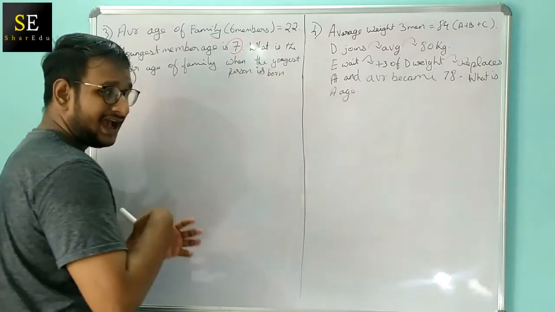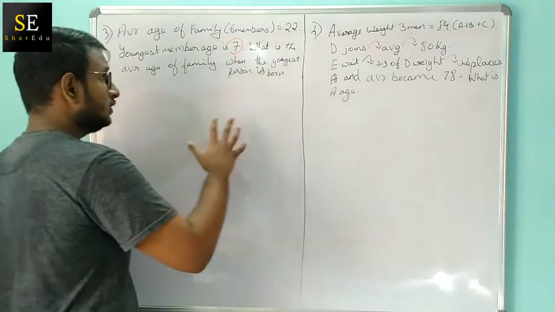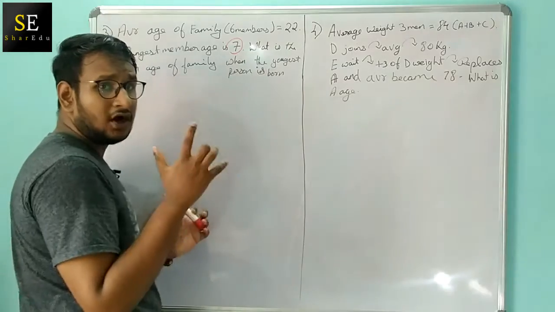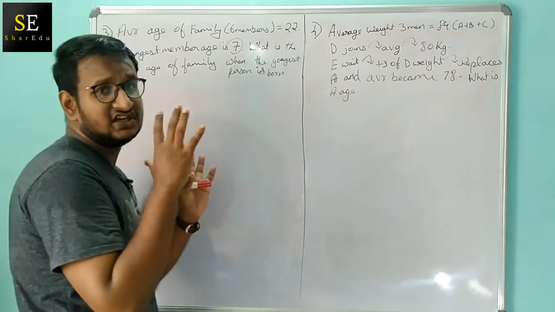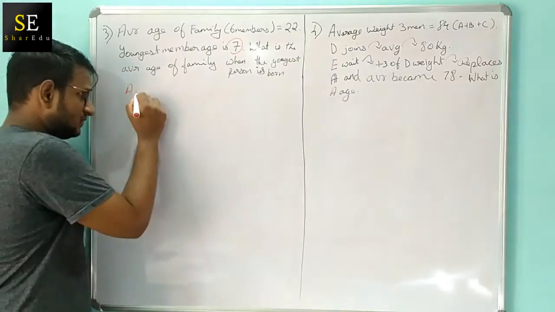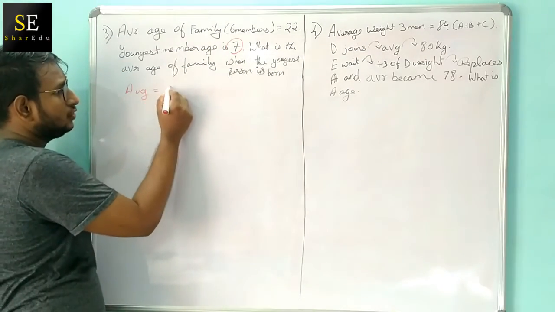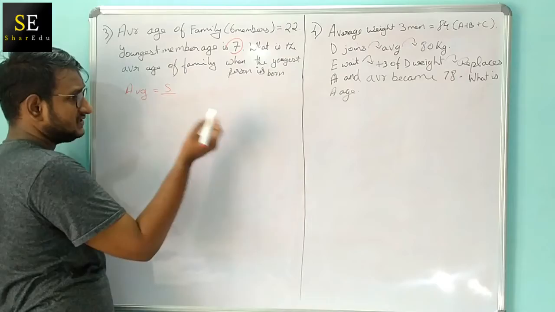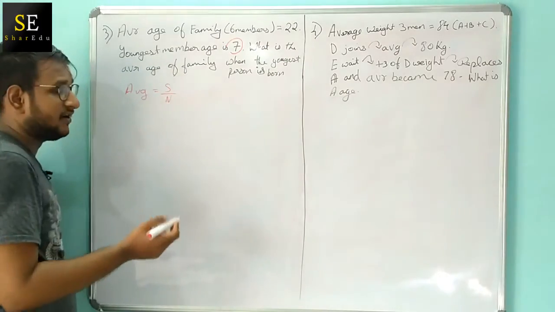Okay, they are asking a question in a different way. They are asking just to find what is the average age of the family 7 years ago. So let's get into the question. Let's start with the formula itself. Average is equal to the sum of the ages divided by the number of members in the family, n.